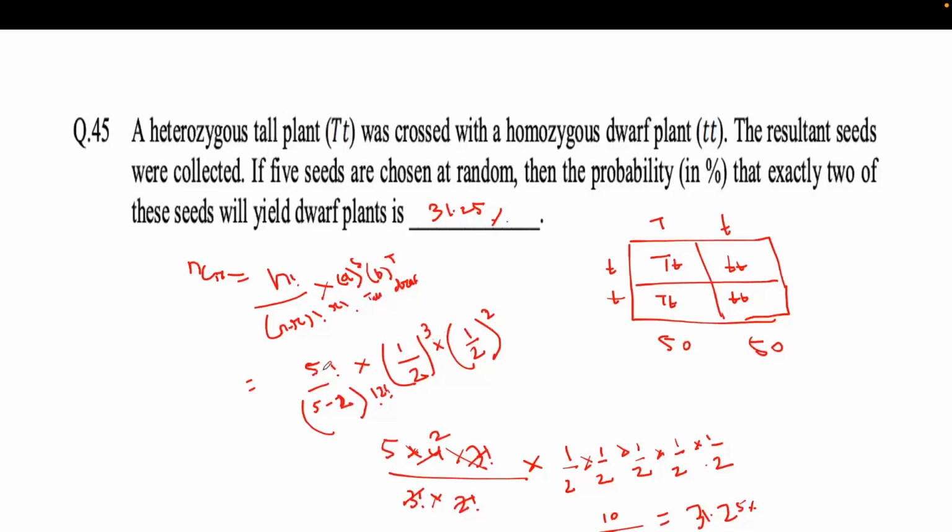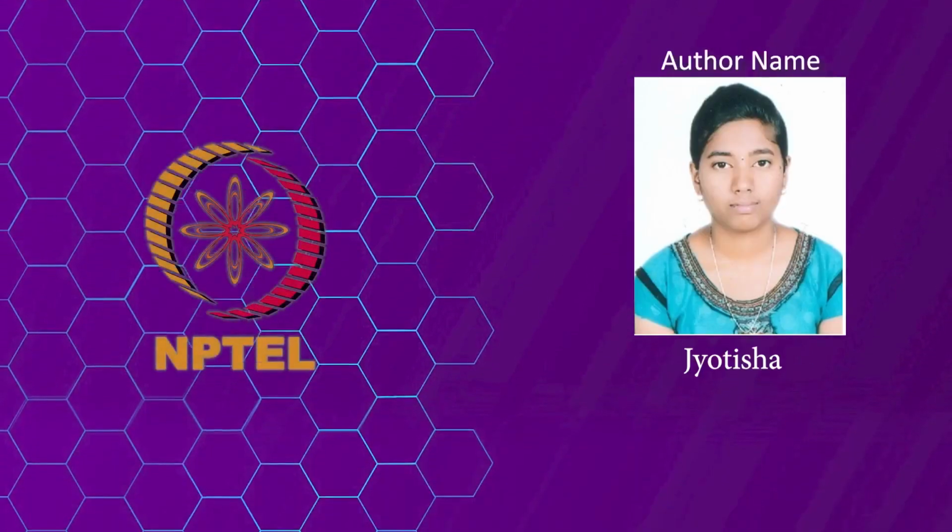Suppose we have 5 seeds, so 5 factorial divided by, we need 2 seeds which are drop in nature, so 5 minus 2 factorial. Then you need drop plants which are 2 in number, so 2 factorial again, and you multiply with the different types of events and the probability of that event occurring. So this is the complete formula. When you solve this, you will get 31.25%.